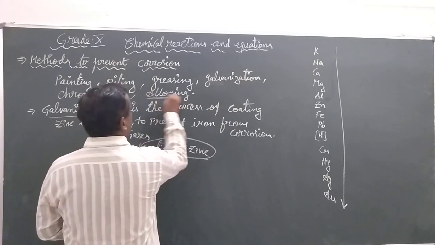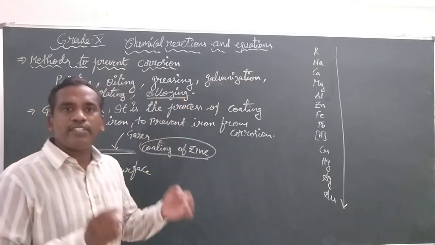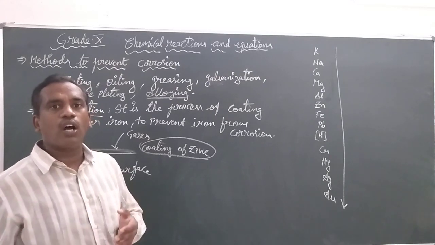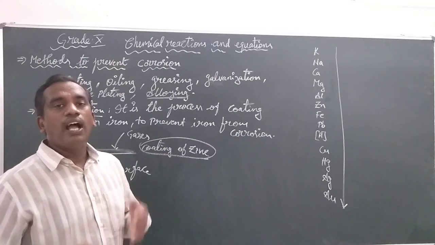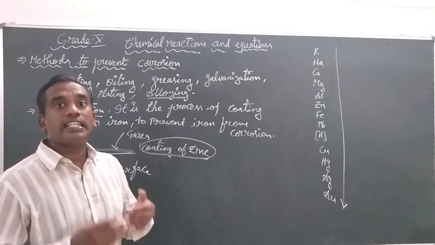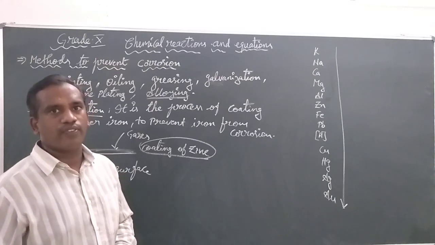So, alloying is a process in which a metal is combined with another metal, or with a non-metal, to strengthen the metal and prevent it from corrosion.